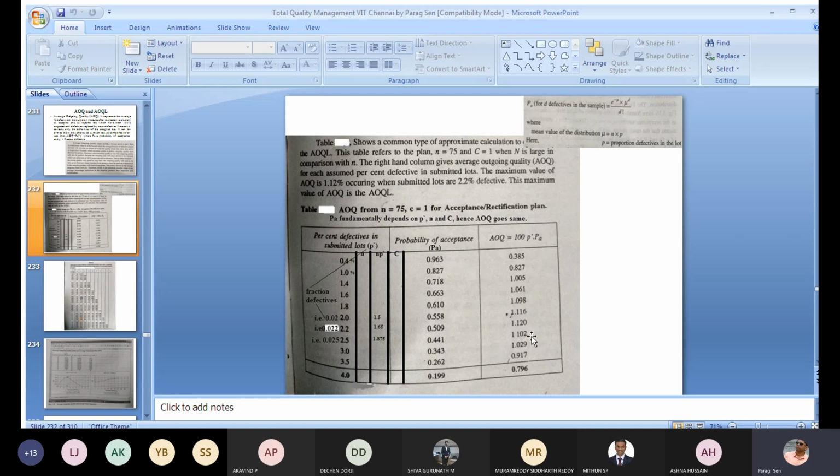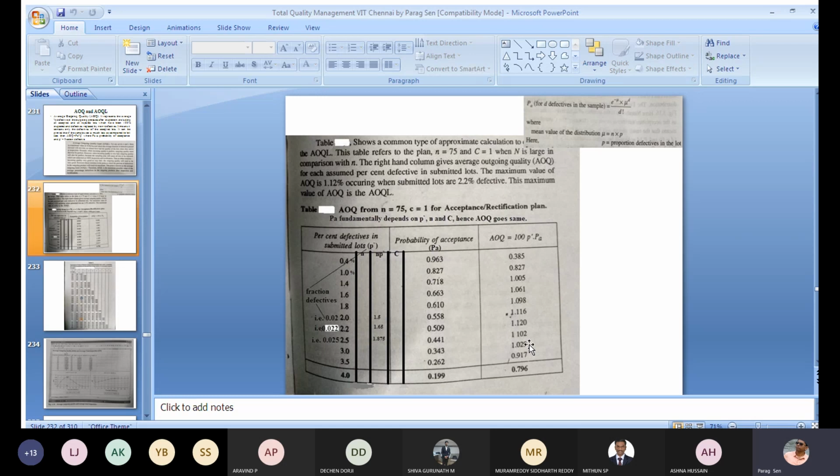Then it decreases again: 1.10, 1.029, 0.917. Why is it decreasing? Because the probability of acceptance is going down.